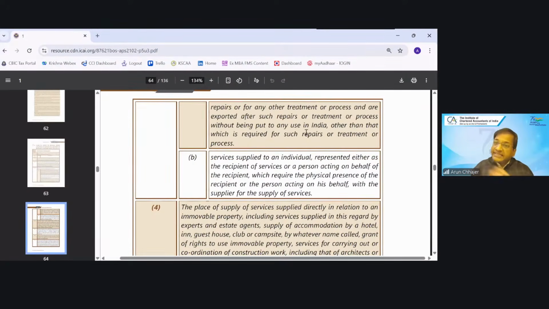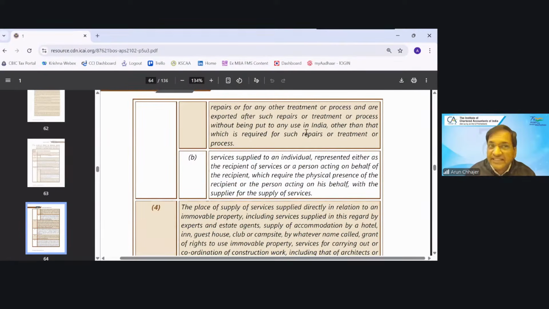One important point which I would like to highlight, it might create some confusion. Suppose I take the same example, let's say the supplier is in Delhi and the recipient is in UP. The supplier is providing laptop repair services. The UP service recipient came to Delhi and got the repair done. Then what would be the place of supply? Will it be Delhi where the goods are physically made available, or will it be UP?